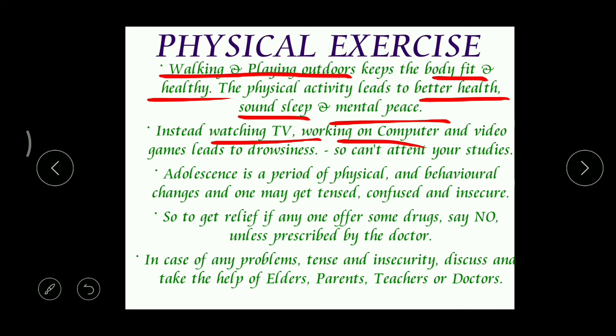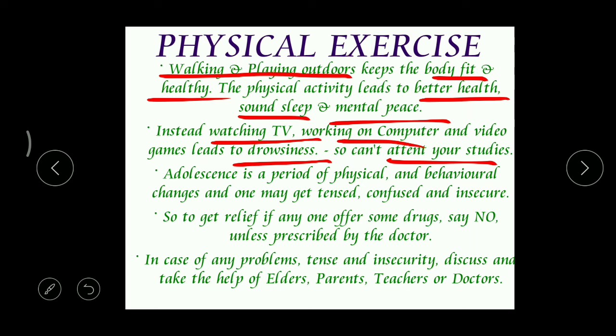Automatically they become very drowsy, very dull, and even obese, very fatty. They are not giving any work to their body. That's why they cannot keep their concentration on their studies. Then automatically they get very low marks in their exams.